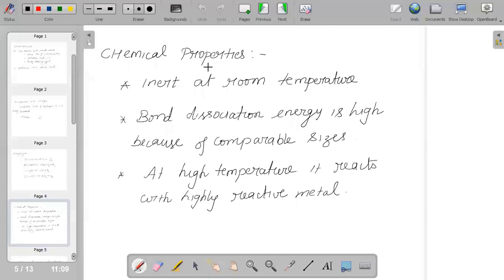We should know that it is chemically inert at room temperature, and its chemical nature will totally depend upon the bond dissociation energy. The bond dissociation energy is high because of the small size.